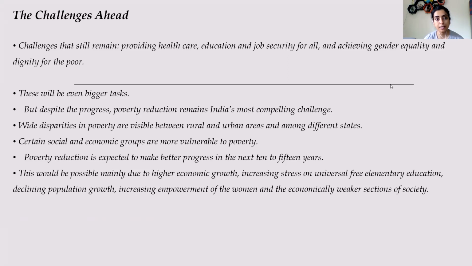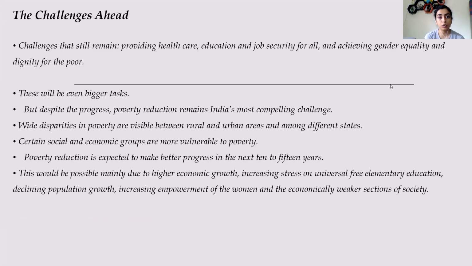Then gender equality, when we stop discriminating between man and woman, or a boy and a girl. Sometimes discrimination becomes a cause of poverty. Why? Because it is usually believed that the man goes out for work. There are societies which think that women should only stay at home and cook.